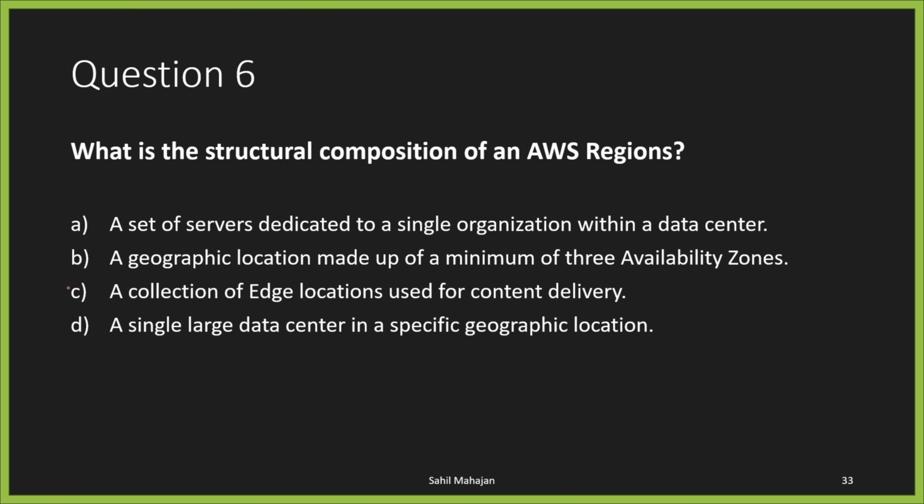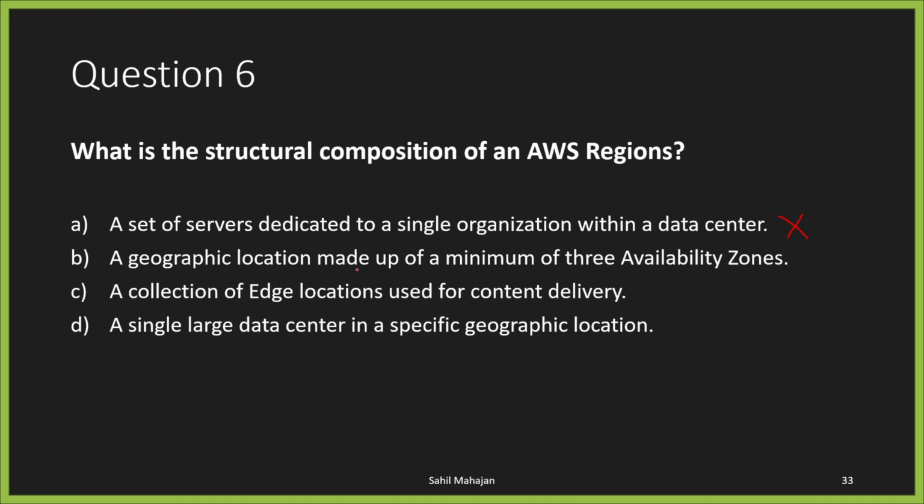Moving on to question 6. What is the structural composition of an AWS region? I'm going to give you guys a couple of seconds to go over the options and answer this. Cool. Let's go over the question again. What is the structural composition of an AWS region? Option A is a set of servers dedicated to a single organization within a data center. Again, nope, this is more like a definition of on-prem or something like that. But nope, this is not the structural composition.